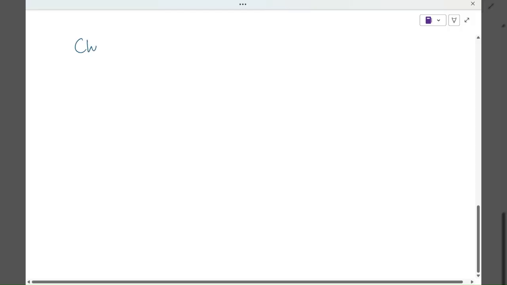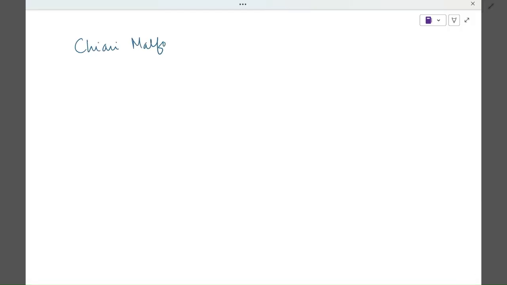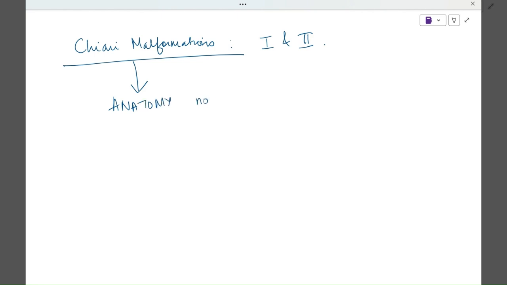So I'm talking about the Chiari malformations. Why I picked this topic is because this is a very important topic, and it is also very confusing. First of all, we all know that there is Chiari 1 and 2. Okay, so forget about that one and two. First, you have to understand that these Chiari malformations are actually classified on the basis of anatomy, not on the basis of cause. It's not the cause, it is the anatomy.